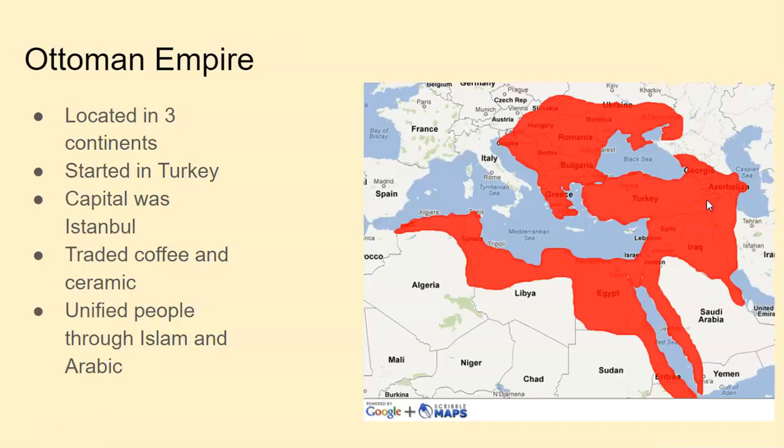So let's look at the empires that we are likely to be asked about. Ottoman Empire, you're definitely going to see at least one question about the Ottoman Empire. They love to put a map of the Ottoman Empire. It covers 3 continents because it covers Europe, Asia, and Africa. And this is the Ottoman Empire at its height.